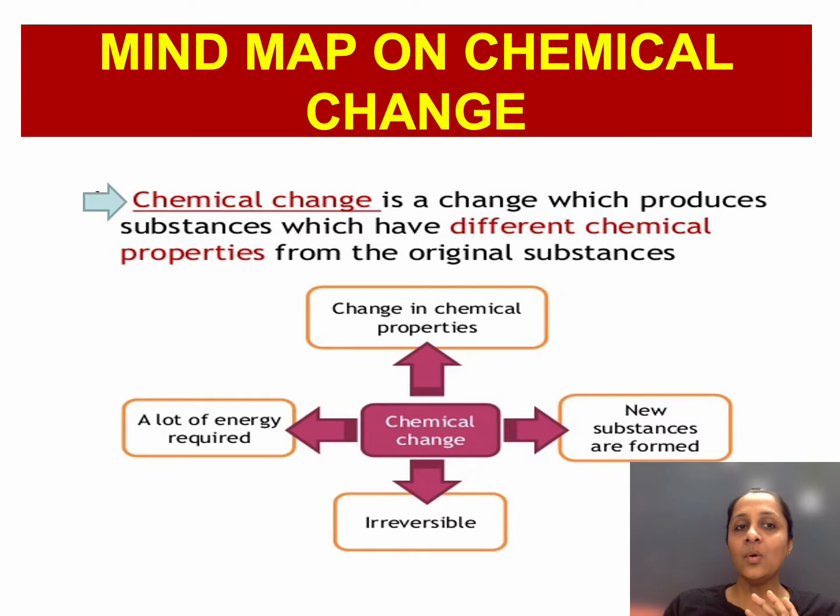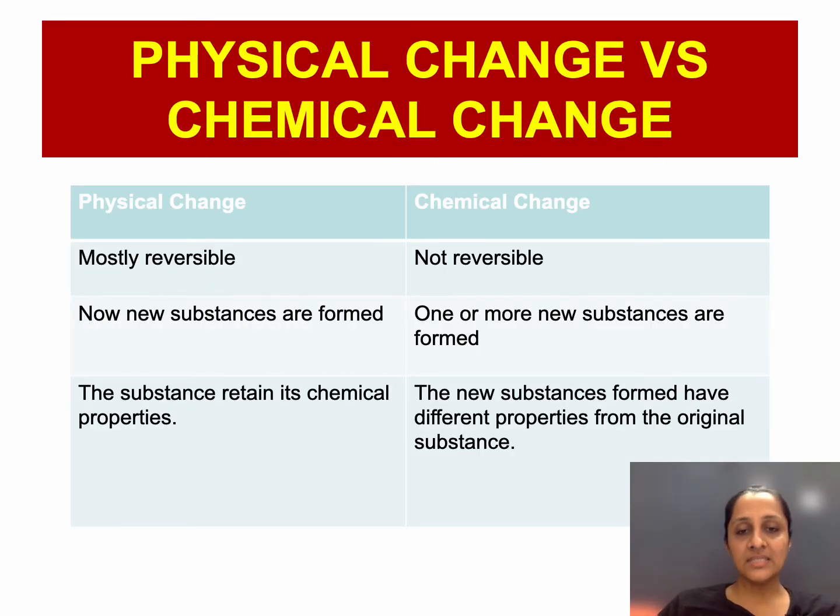Now quickly we will do the mind map. So change in chemical properties, new substances are formed, irreversible, and a lot of energy is required in chemical changes. Based on the properties of physical and chemical changes that we have seen, we can differentiate these two into three main reasons. The first is physical changes are mostly reversible while chemical are irreversible.